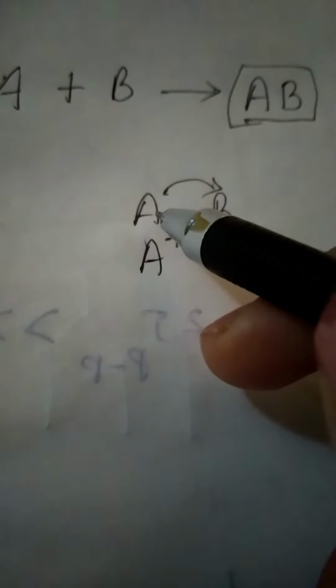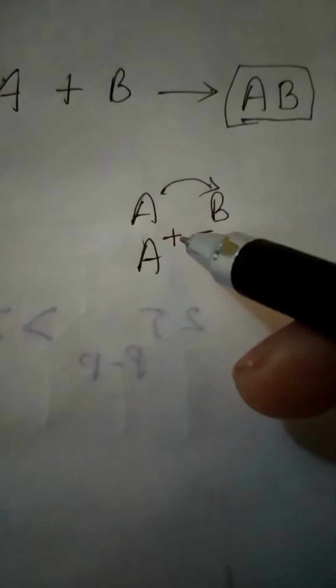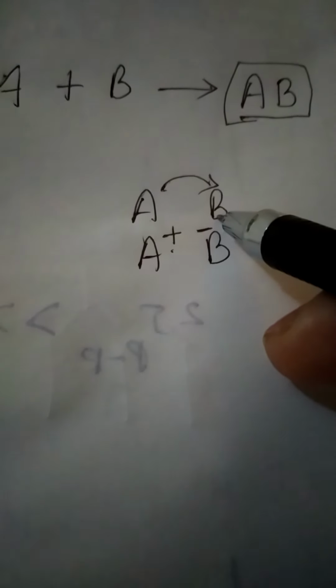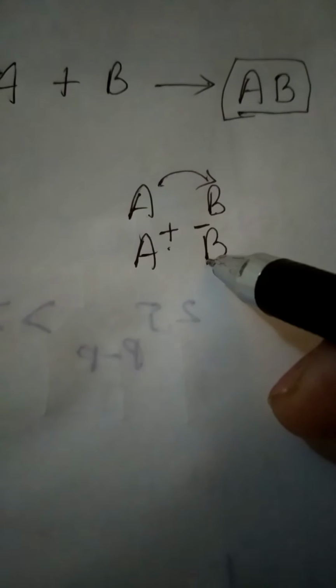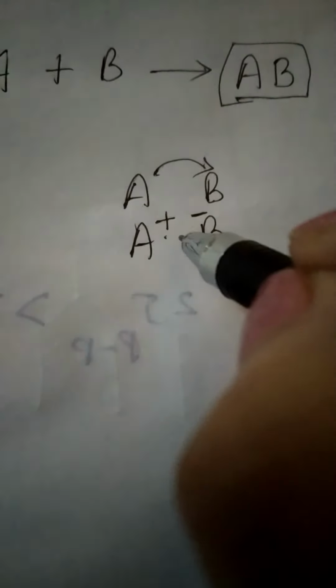In the process, A has become a cation and B has become an anion. You know this from your class 9-10 concepts, that when any element gives away an electron, it will become a positively charged species, which we call a cation. When the other element is accepting the electron, it becomes an anion, okay? A negatively charged species, and the bond formed between them will be known to be the ionic bond.